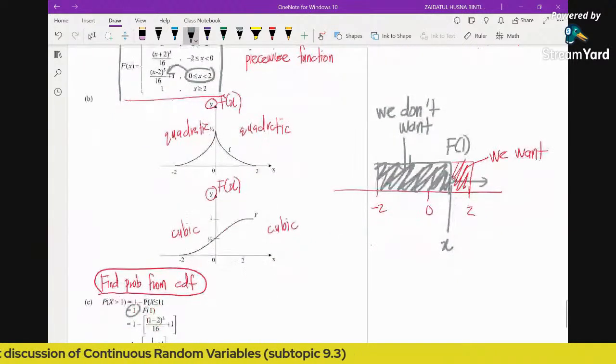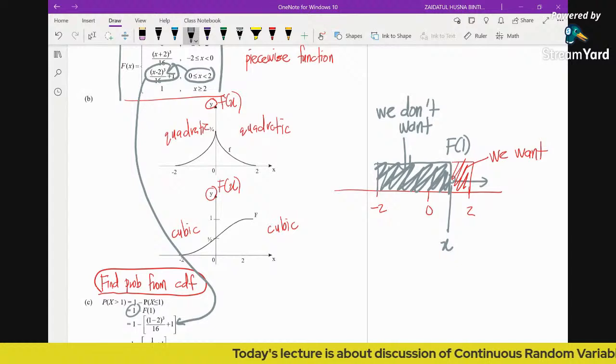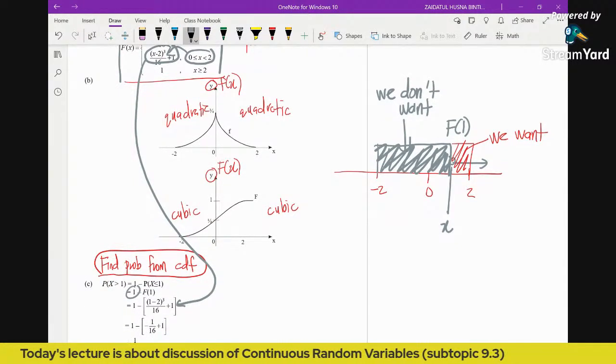You will see that here we substitute 1 into this function. So this is the substitution step. 1 minus 2 cube divided by 16 plus 1. So this is the value of F(1), and then you put 1 minus that, so this is 1 over 16.